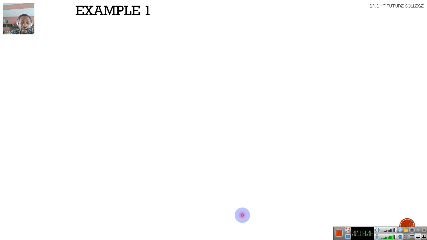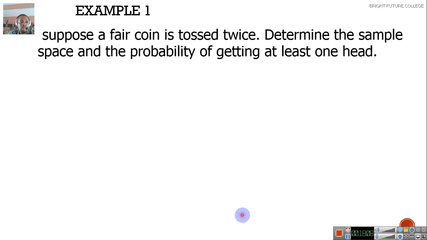Let us consider example 1. Suppose a fair coin is tossed twice. Determine the sample space and the probability of getting at least one head. A fair coin is tossed twice. Determine the sample space and the probability of getting at least a head. Now, fair coin means that it is unbiased. You can still differentiate the part that the picture is and the reverse.